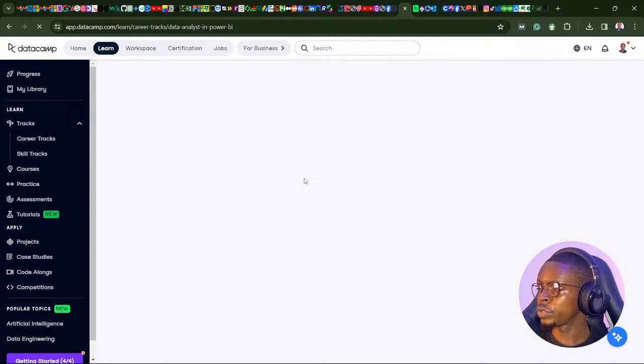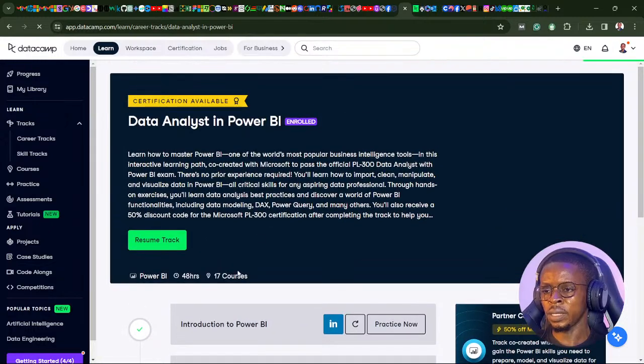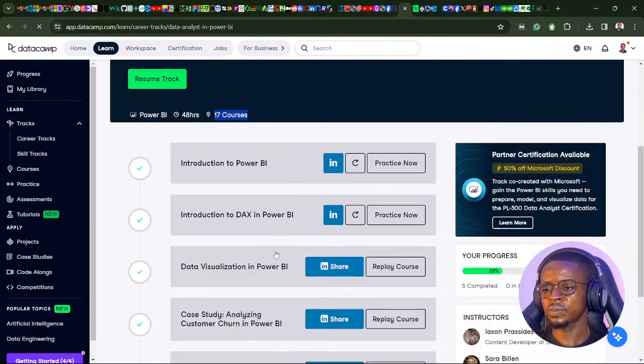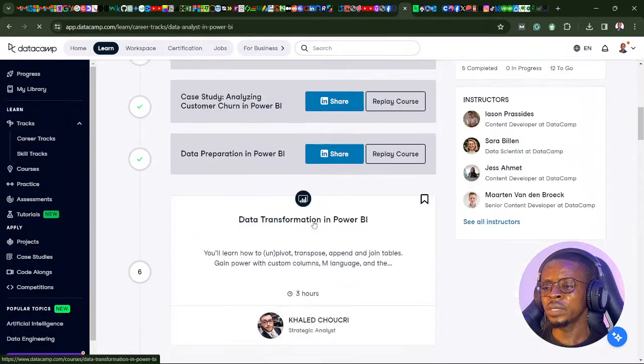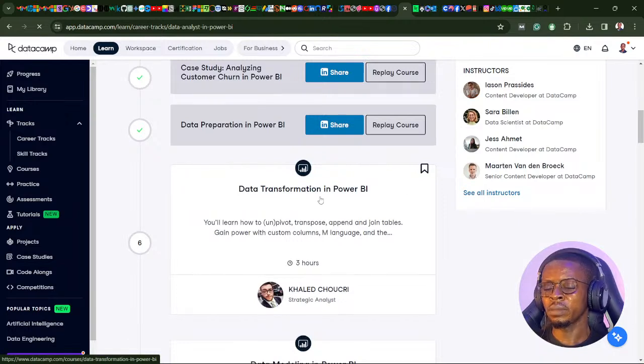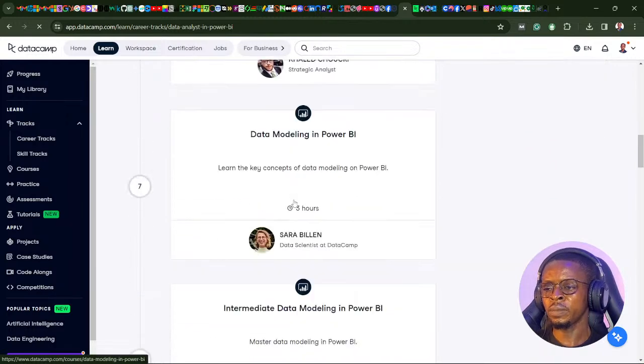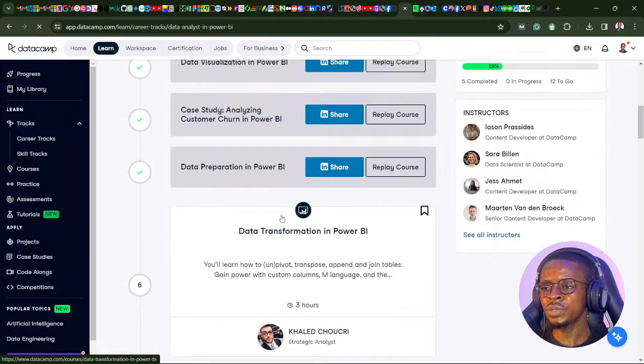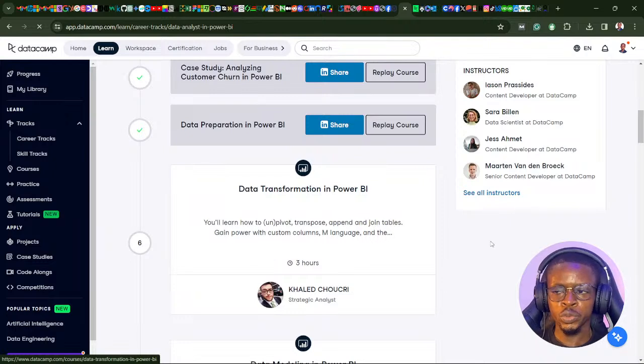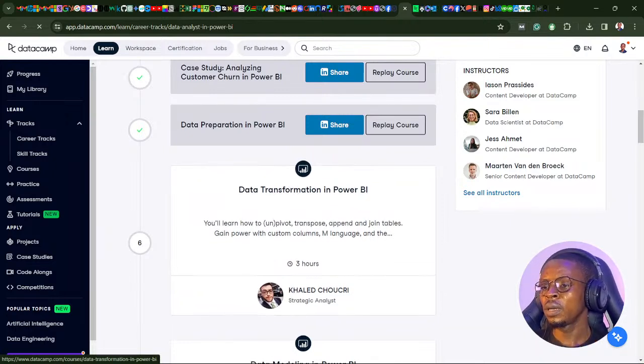That's quite a huge tons of lessons to complete. I'm correct, 17 courses. So we are moving to the next one, data transformation in Power BI. So we've covered data preparation, and then we're moving to data transformation in Power BI, data modeling. So I'll see you tomorrow, day 22, as we begin this data transformation in Power BI course.